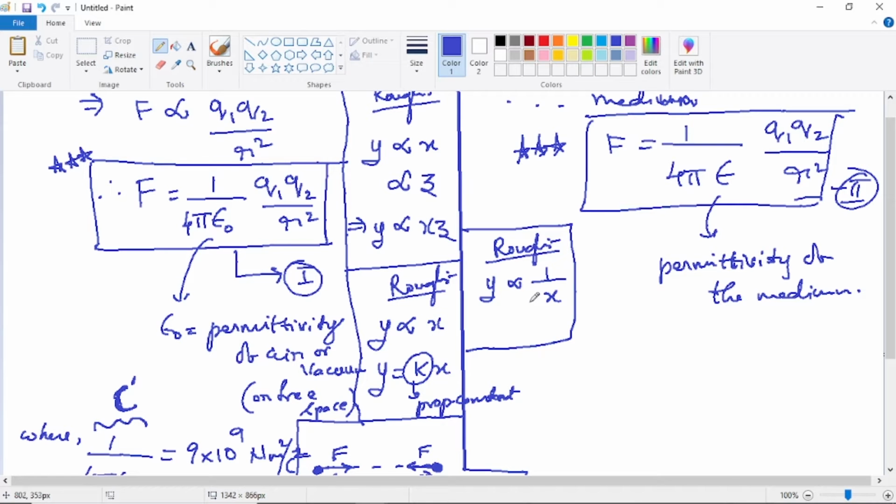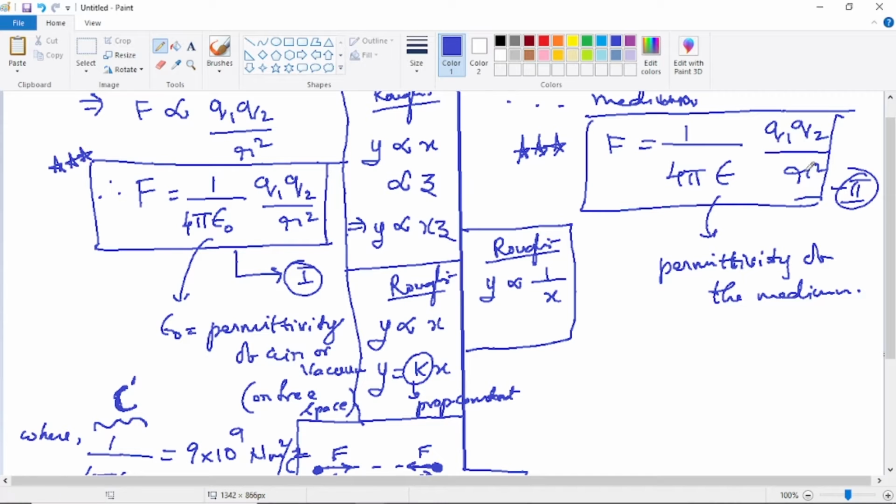It can be understood. If any doubt is there, you can discuss with your friends or ask your faculty, or just refer to a textbook if no one is available. The thing is you have to prove it. If x is doubled, y will be getting halved. Just check it. It's easy to understand. If x is increased, y will be getting decreased.